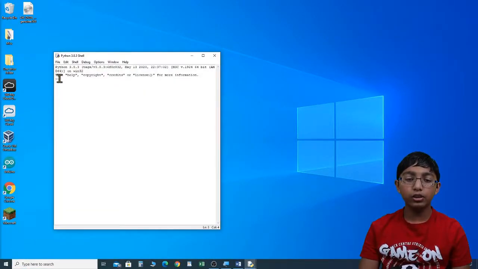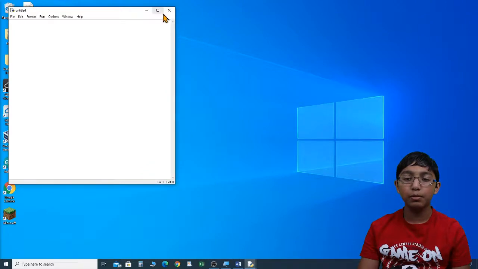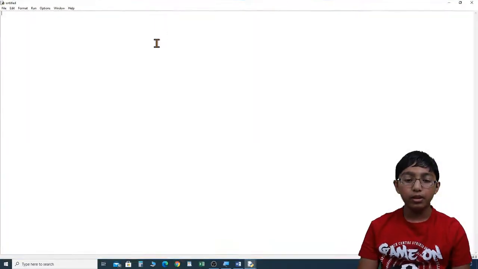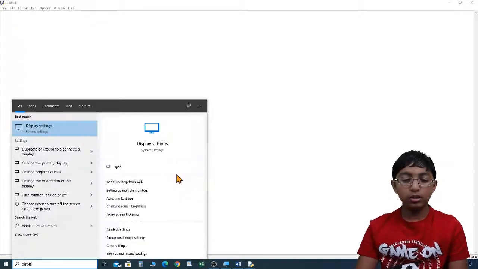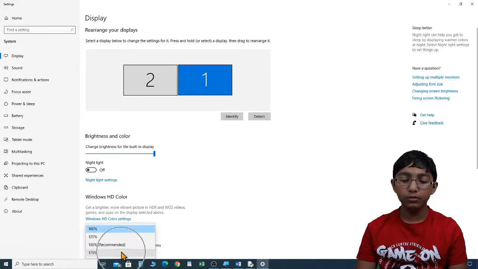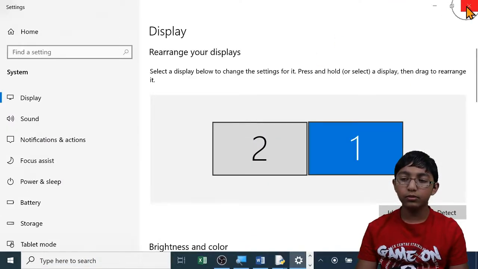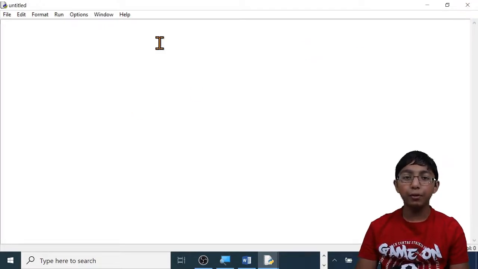Let's open a new file to start programming. File menu, New File. Let's close the shell and let's maximize the Python programming window. Let me make the screen bigger so you can see better. Before we start programming, let me show you the final result.